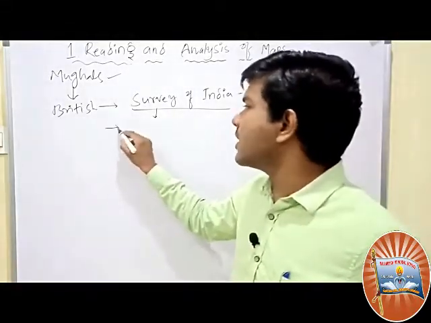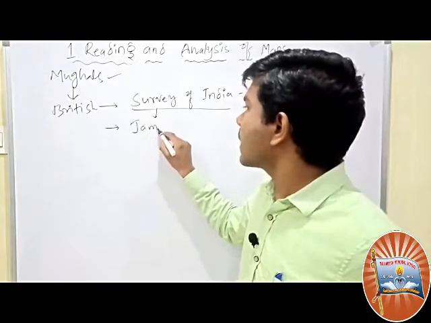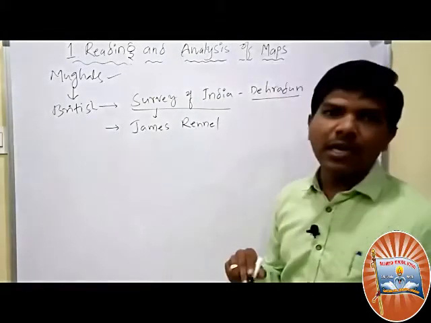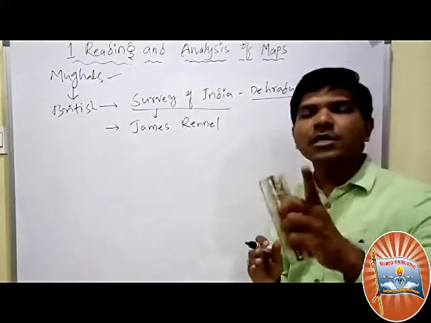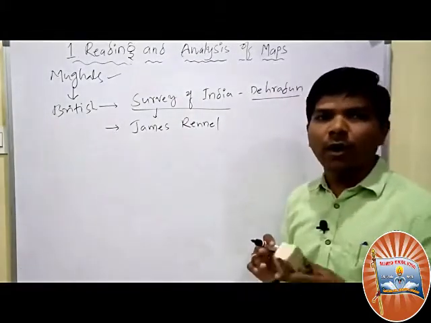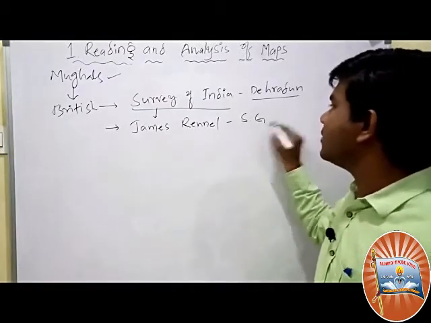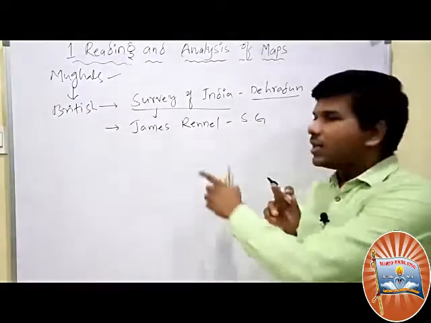The first Surveyor General, James Runnel. James Runnel became the first Surveyor General of India. SG means what? Surveyor General.